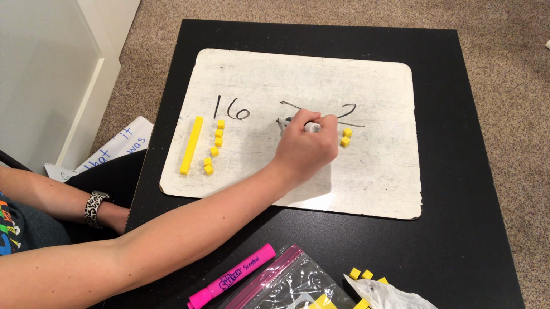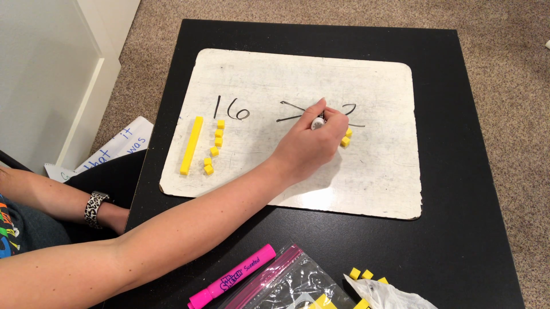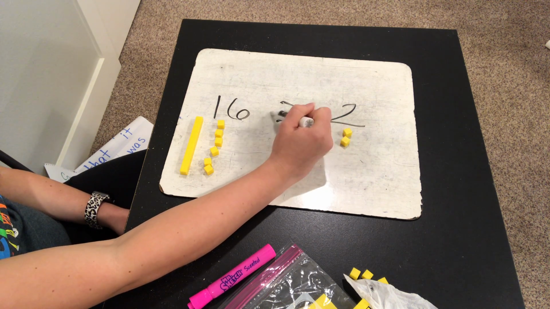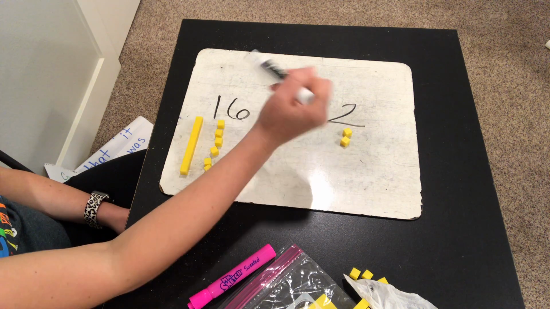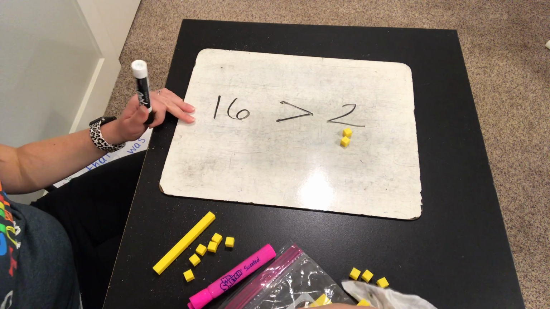The greater than symbol is the one that's going to have your 2 dots first. The less than symbol has the 2 dots after the 1 dot. Okay? 16 is greater than 2. Let's do one more together.